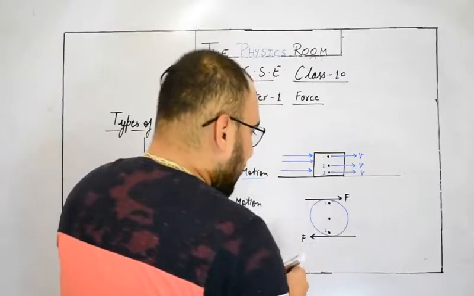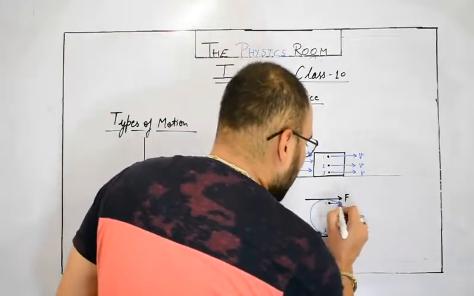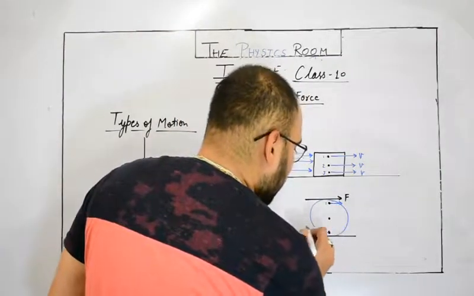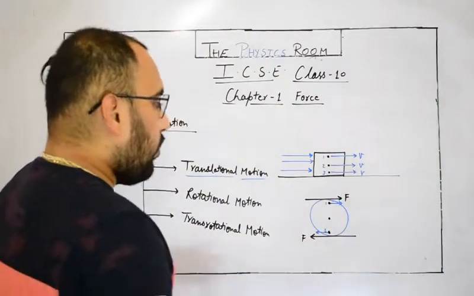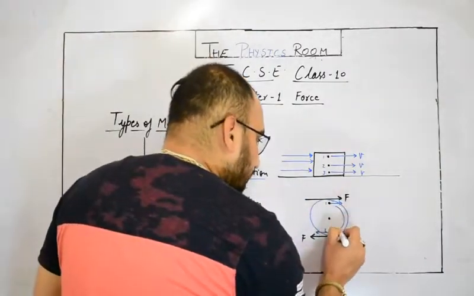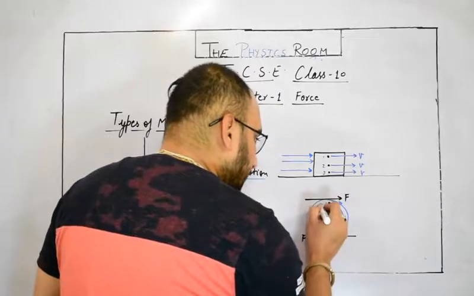This particle will start to move with a velocity in this direction, and the other particle will move with a velocity in the opposite direction. Ultimately the body starts to rotate about an axis.